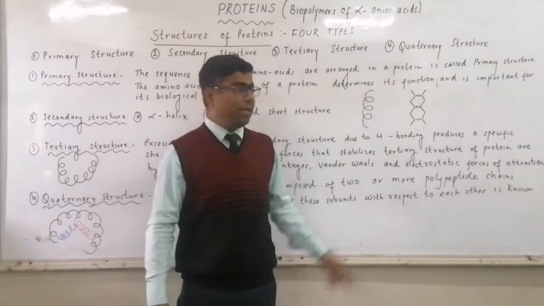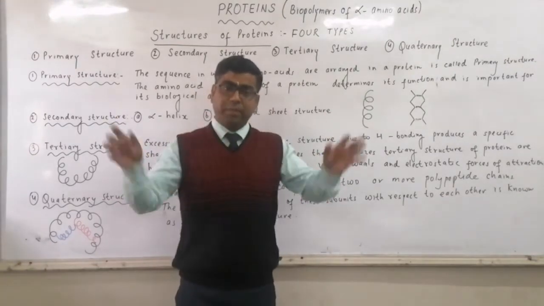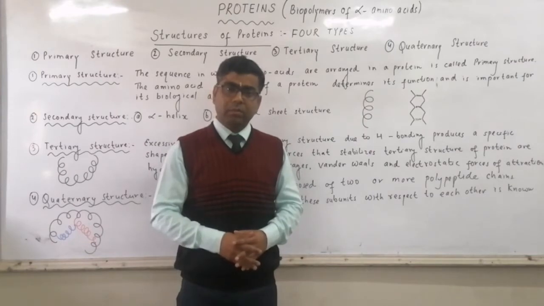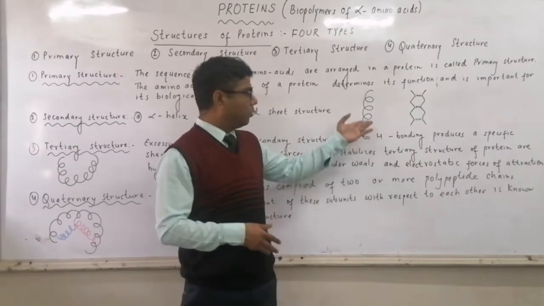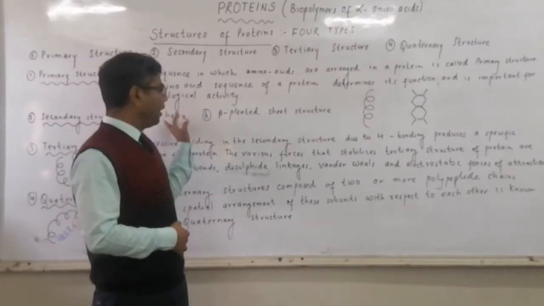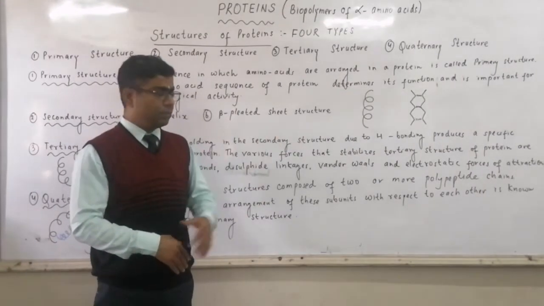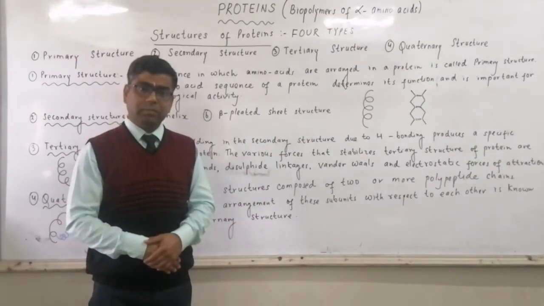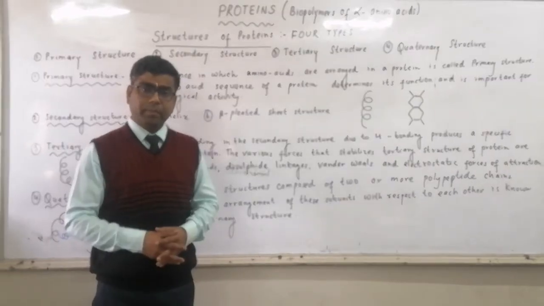Earlier in primary it was a linear chain, a straight structure. Now a force of attraction is developed due to H bonding, so coiling is there. This structure is called alpha helix, present in keratin. It's a dead protein.